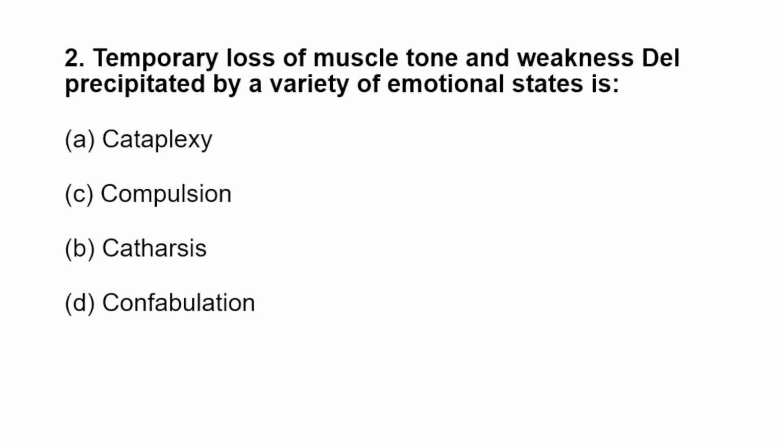Second question. Temporary loss of muscle tone and weakness precipitated by a variety of emotional states is called catalepsy. So here, the temporary loss of muscle tone and weakness, affecting the muscles, triggered by a variety of emotions, is actually called cataplexy.